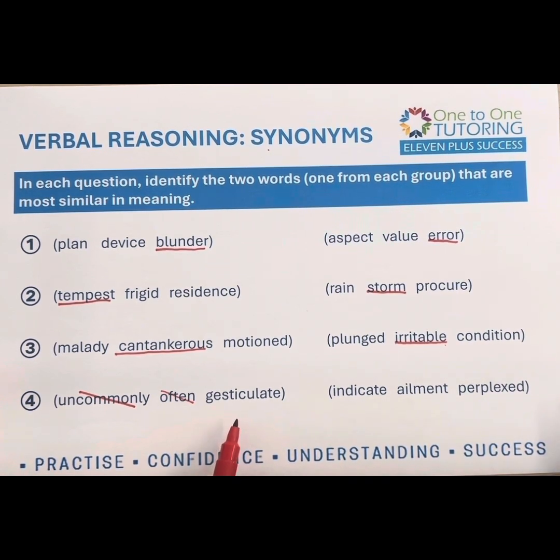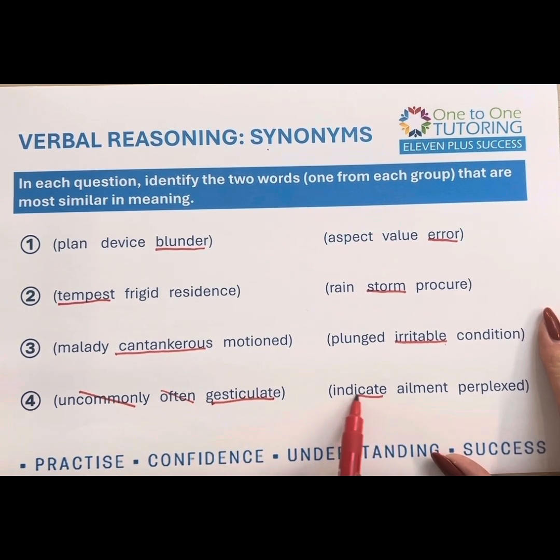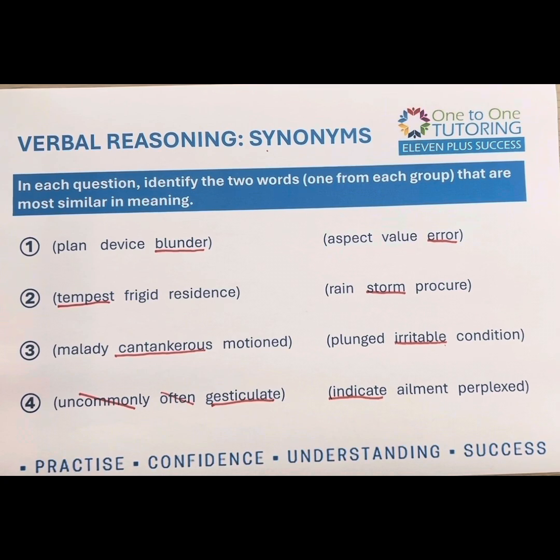And worst case scenario, if they have to take an educated guess, there will be occasions when that has to happen because we can't all know all of the words from the dictionary and we don't know which words are going to come up. So here we would actually be looking for gesticulate and indicate as our words that go together, that are synonyms and have similar meaning. However, these words are tricky and we don't expect all the children to know them at this point. It's a work in progress, and as the year goes on, we work through them.